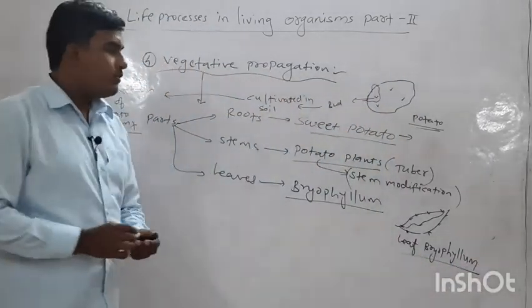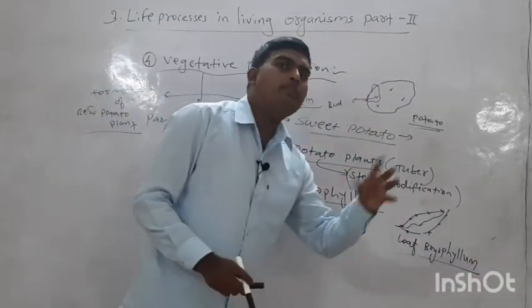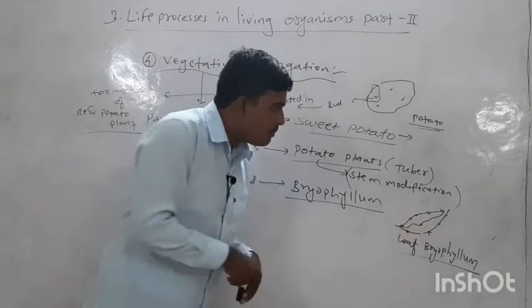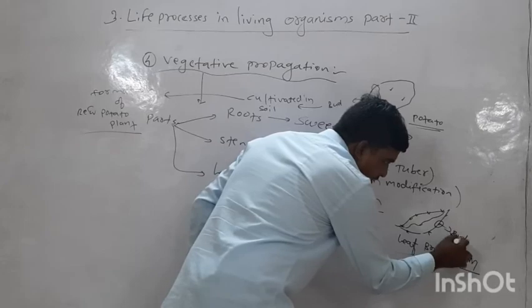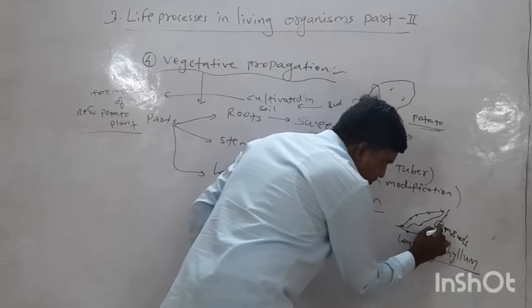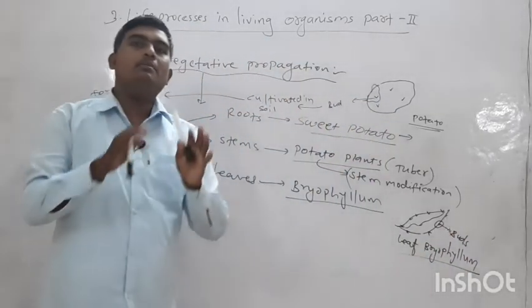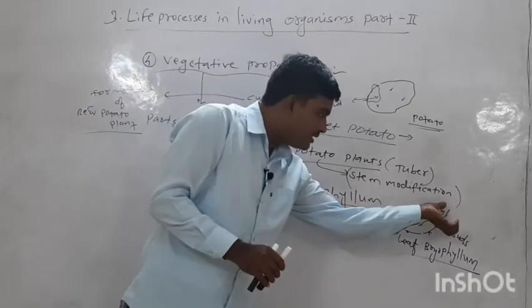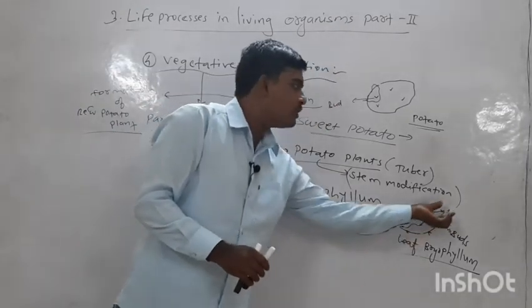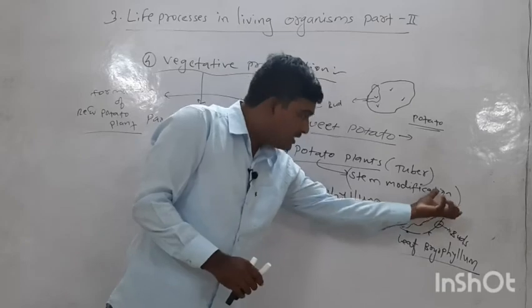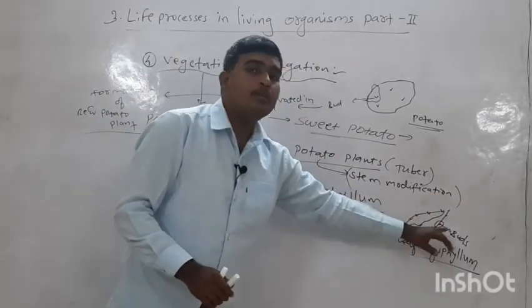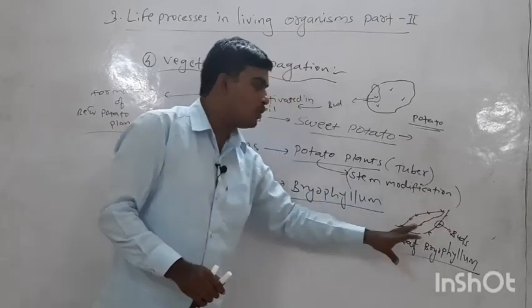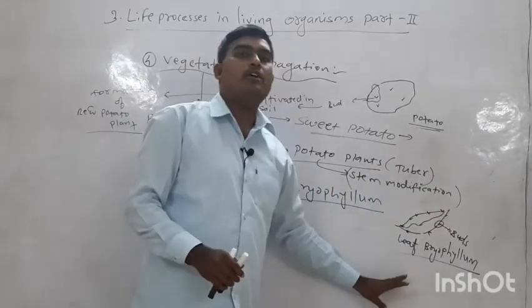In case of bryophyllum, there are so many buds present on the margin. Margin means the lateral side or the top apical side of the leaf. So there are so many buds present on the margin of the leaf of bryophyllum.